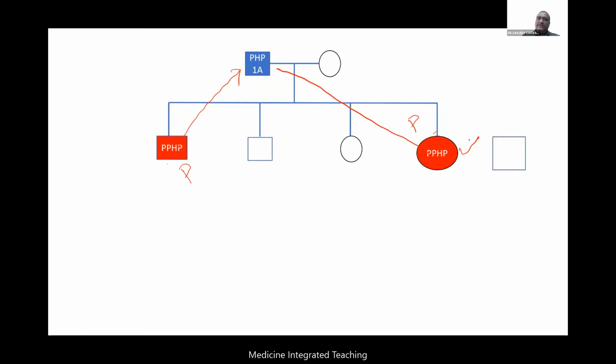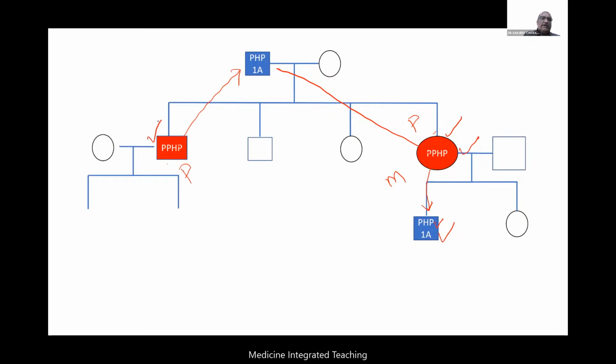Now, let us talk on this side. She's a mother. Now she got married to a normal male and she has kids. And now can you tell me again, one kid will be having the disease out of 2, 50%. What will be the disease in this child? In this child, the mutation is coming from the maternal copy. That is why maternal deletion will lead to resistance in the kidney. That is why this child will again have pseudohypoparathyroidism 1A. Right.